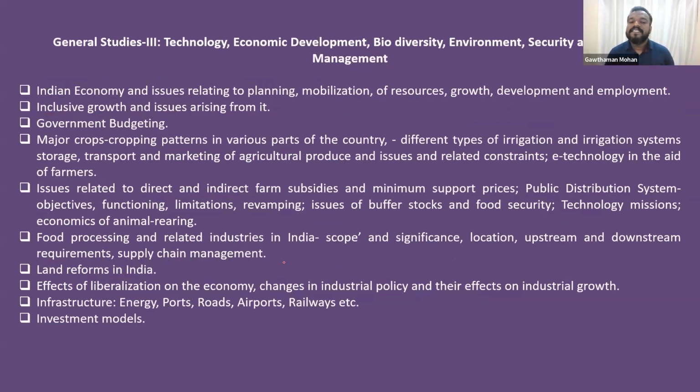Then comes General Studies 3. General Studies 3 is talking about technology, mainly science and technology, economic development, biodiversity, security and disaster management. Okay, so here what all things will come? The various science and technology innovations in our country will be discussed here. The economic development and the economic policies in our country, that is the government budgeting, what is inclusive growth, what is agriculture, what are the various major cropping patterns in our country.